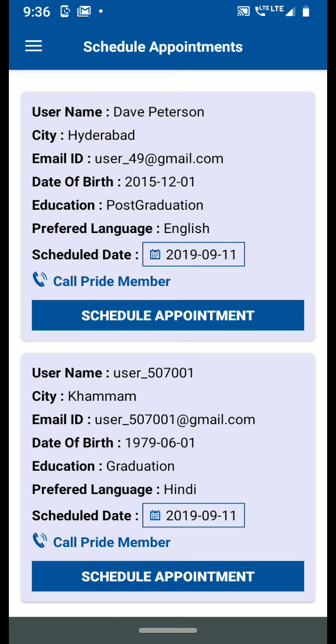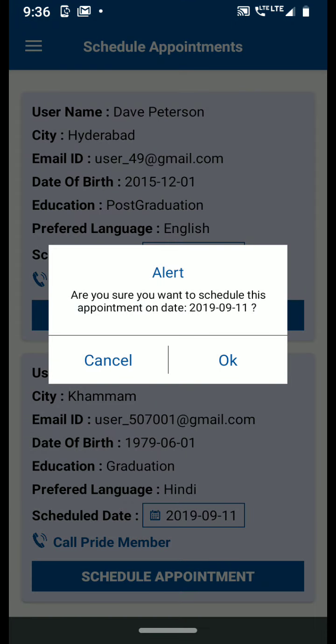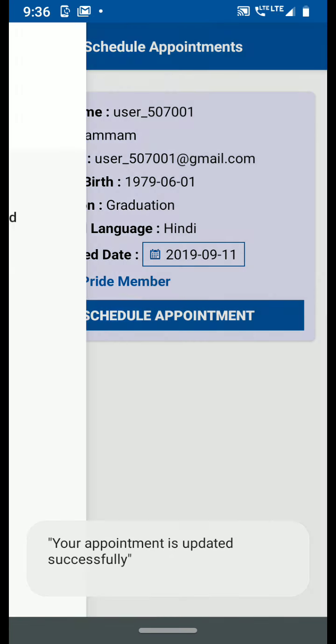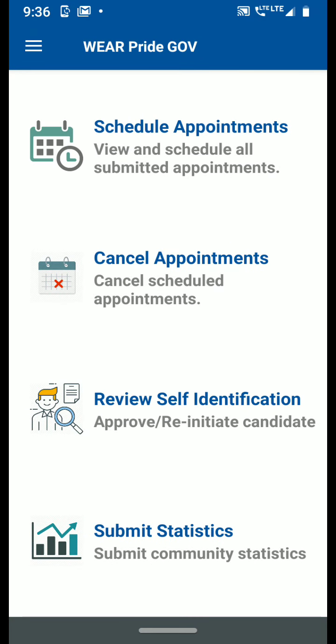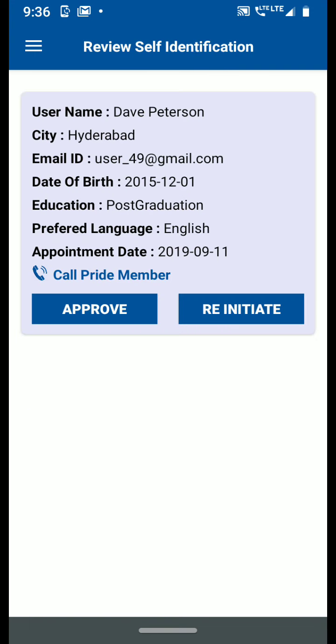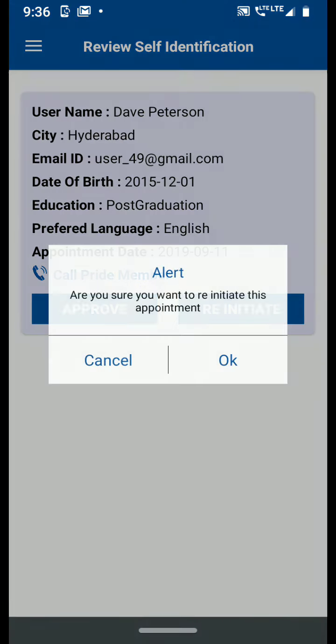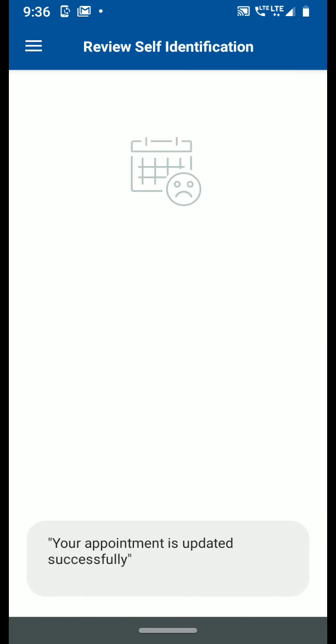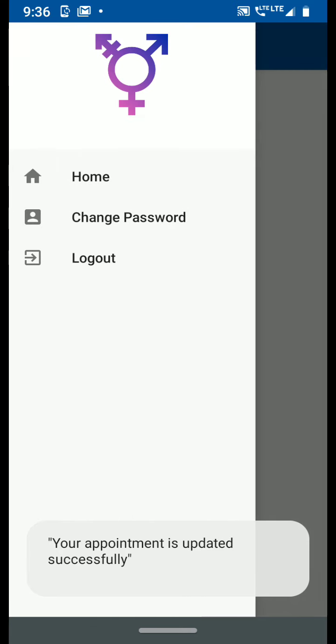Let us say for Dave Peterson, we are scheduling an appointment, and let us say after the appointment, the government did not feel that the documentation is enough or something is wrong. They cannot really approve the self-identification process. They can click on this reinitiate, which means that the member should go through the complete process again.